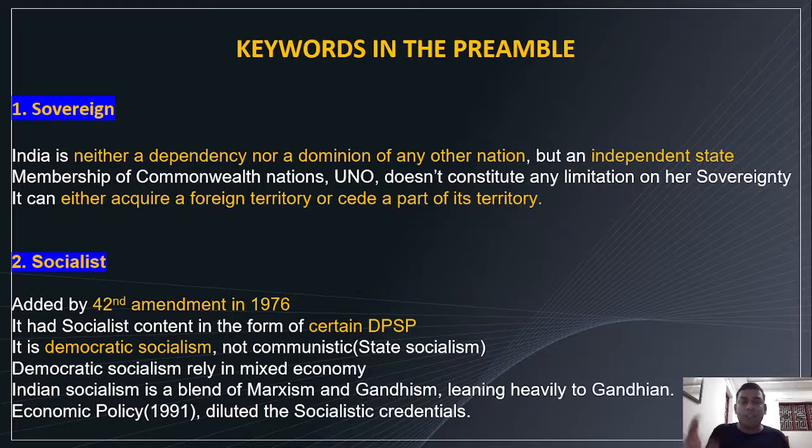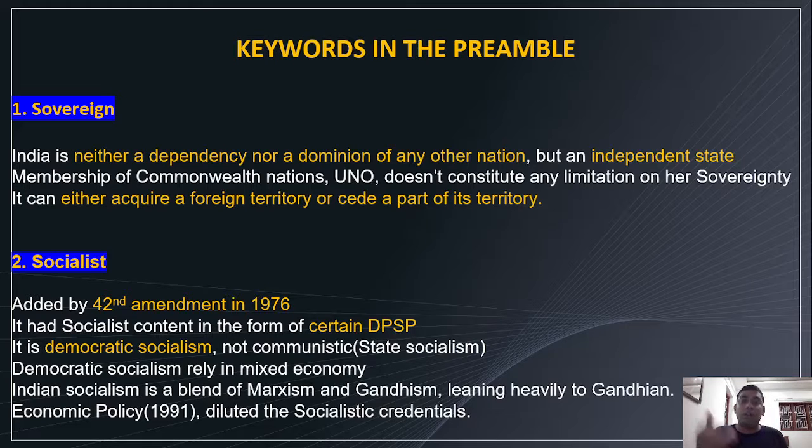For example, people have no power to acquire lands. It's of the government. We cannot acquire lands on our own, because the state controls everything. That's the very meaning of it. People have very limited power and scope in communistic socialism, or state socialism. Then democratic socialism relies on a mixed economy.